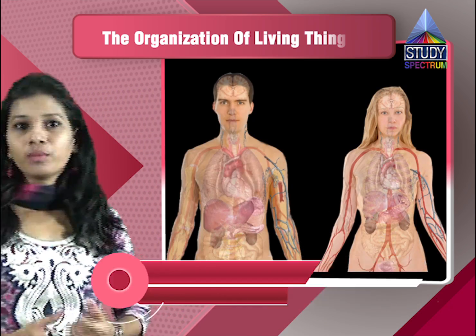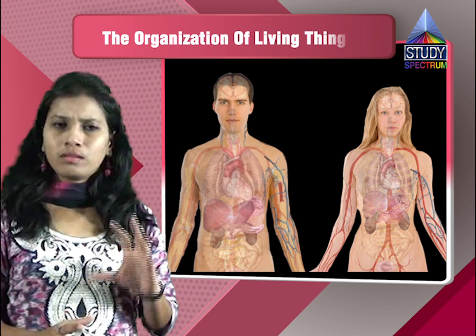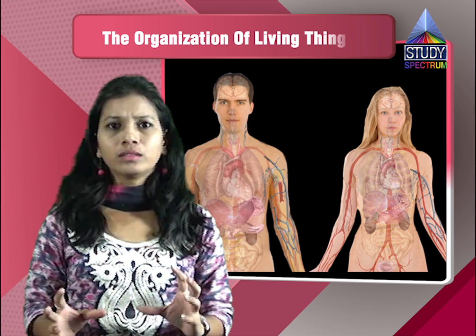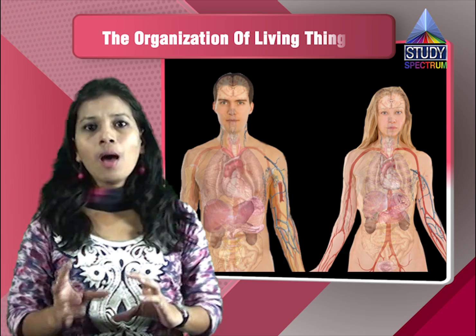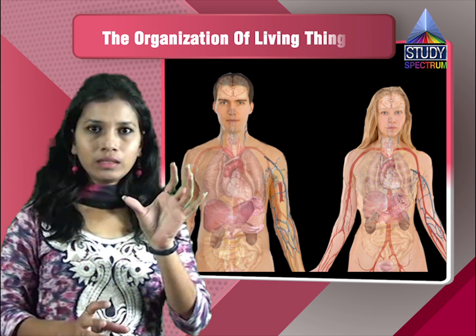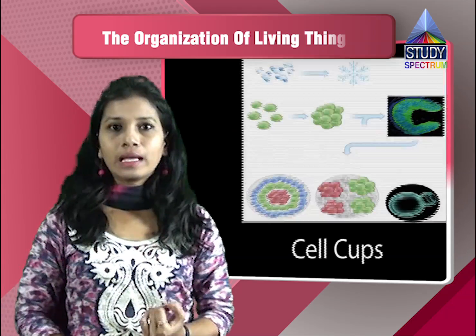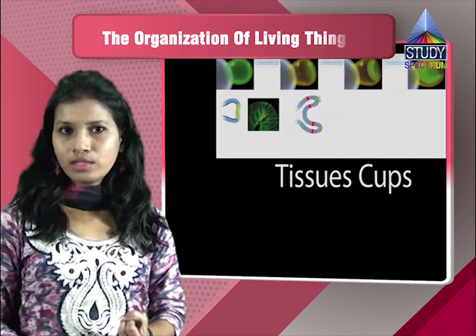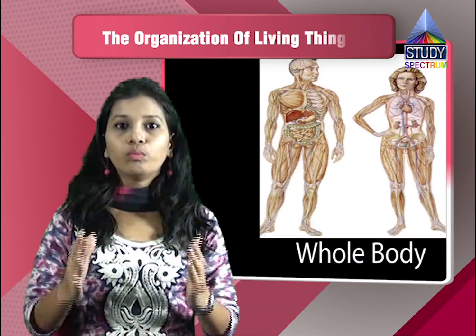See the diagram of the male and the female. These are two multicellular organisms. They have different characters, so they perform different functions. Their bodies perform different functions. But basically, the organization is the same. First the cell comes, then the tissues, then organs, then the organ system, and then the whole body, that is